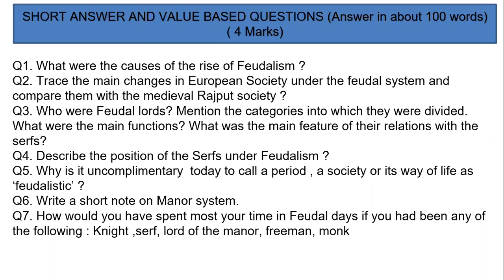So you will say, after the fall of the Roman Empire, the barbaric tribes like the Huns, the Gauls, the Vandals, the Magyars, and the Muslims all invaded Europe. And this gave a fatal blow to commerce and industry, and the economic condition of the people became very, very miserable. Under these circumstances, the king could not take enough taxes from people, and the king had nothing to give the nobles except pieces of land.